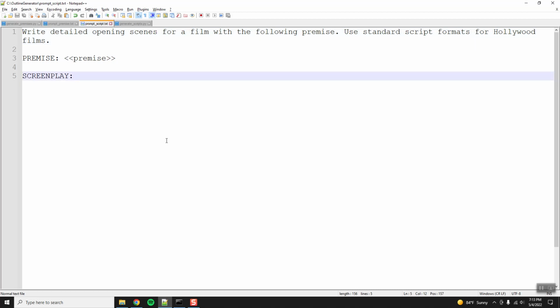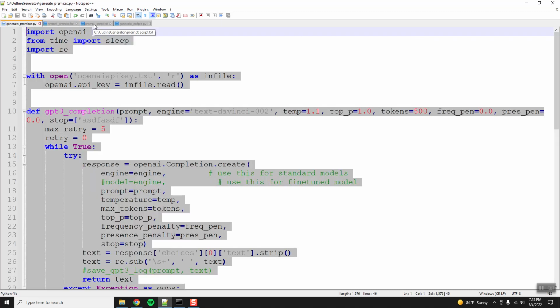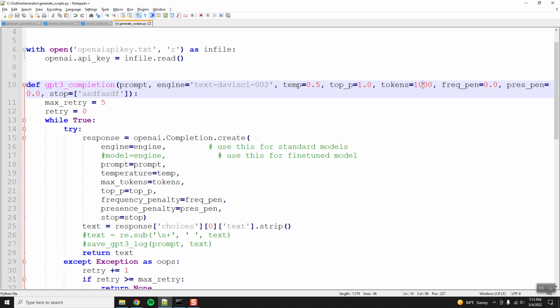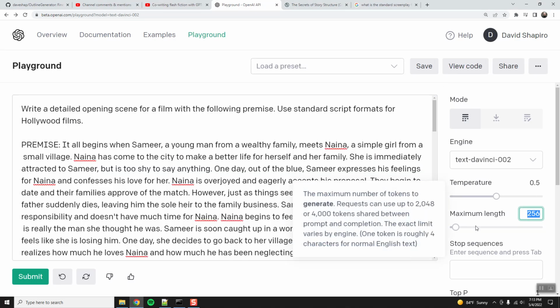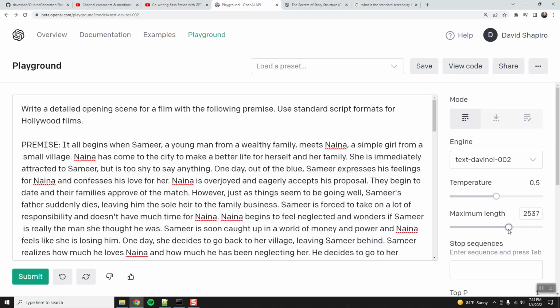And then I will also turn generate scripts up to 1,000 tokens. DaVinci Instruct can go up to 4,000, so you see that can go up to 4,000. That's going to get pricey, and it's also going to take a while, so I'm not going to go that far.